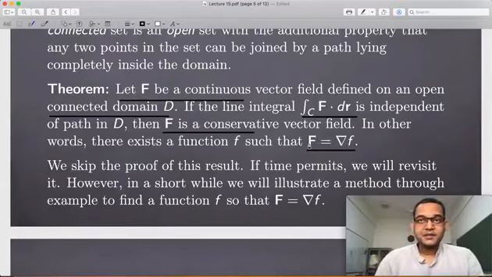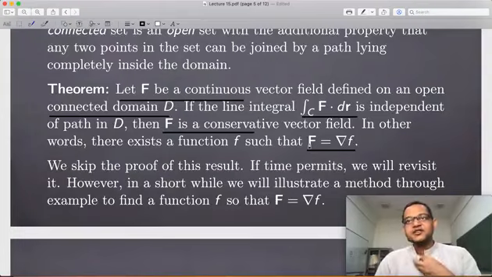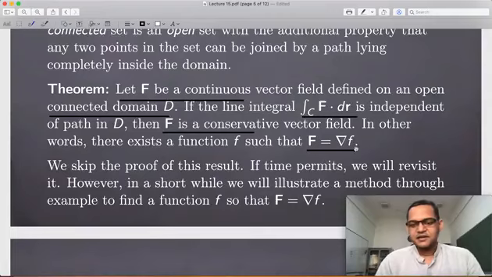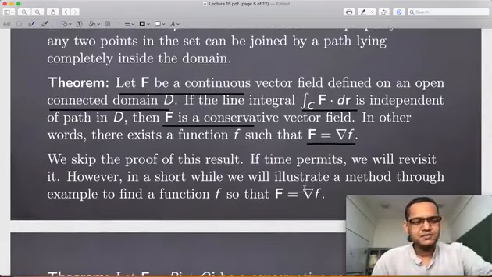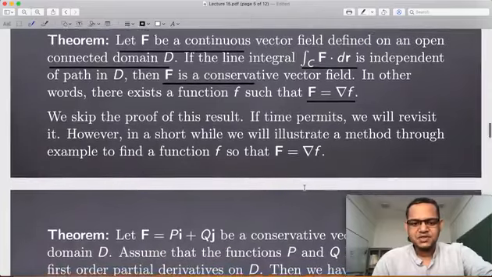As I said, this cannot always be done, because otherwise we don't need the conservative vector field notion. Whenever we have this capital F as a gradient, one of these theorems will ensure that yes, you can do that, and then I will illustrate the method of how one finds this f. That will give you a clue how to prove this theorem if you want to. And if I have time at the end of this course, I might give you a proof. It's just going to take hardly 5 to 10 minutes.